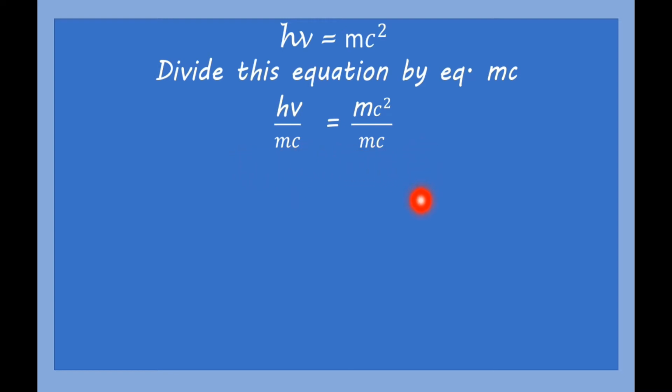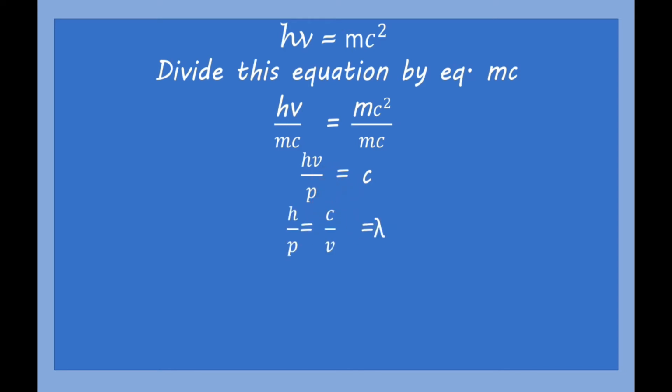Now after simplification the equation becomes like this: h nu upon p, we can write p instead of mc. After cancelling common terms we get h nu upon p is equal to c.